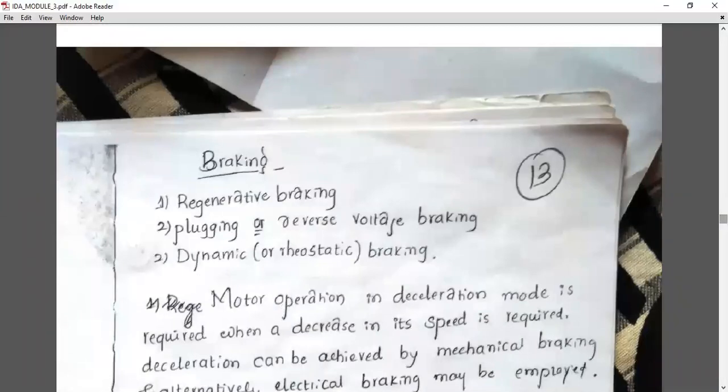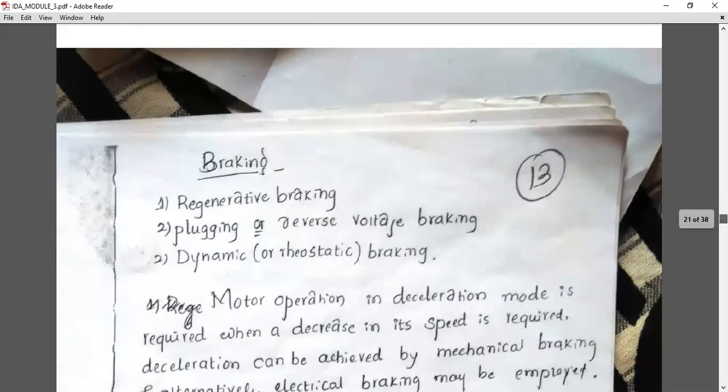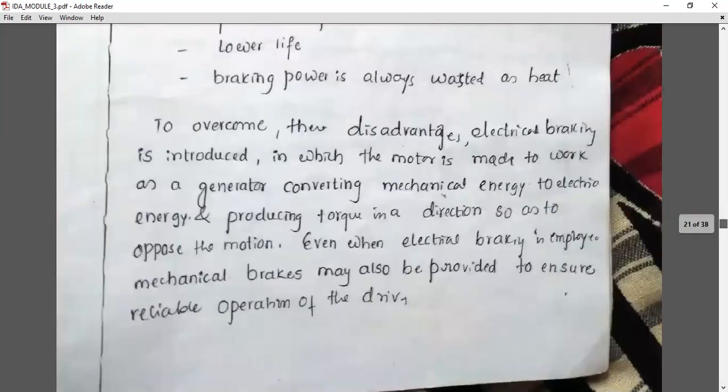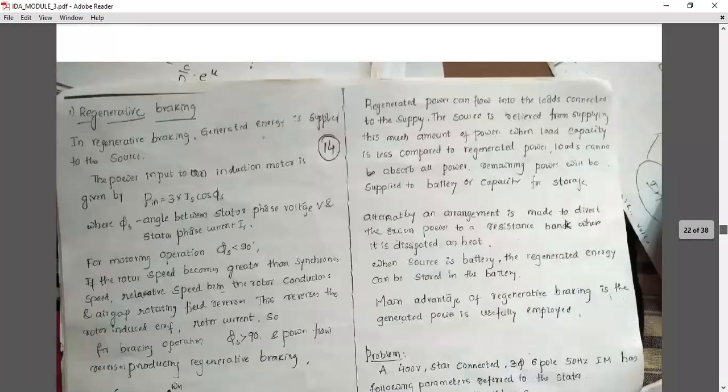Nowadays in EVs, we can see this kind of braking system. There are three types of braking system. One is regenerative braking, then plugging, and dynamic braking. First one, regenerative braking.